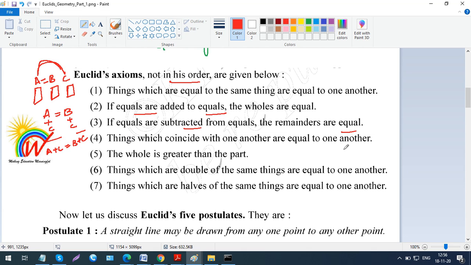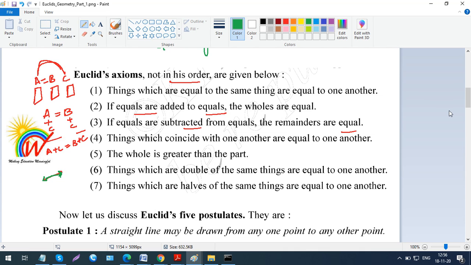So obviously, if there are things which coincide with one another, let's say there's one line and another line. Let me use another pen color for this. If I make them lie above one another, it actually coincides, right? So if it is coinciding, that means they are both equal to each other. That's it. Now, the whole is greater than the part.